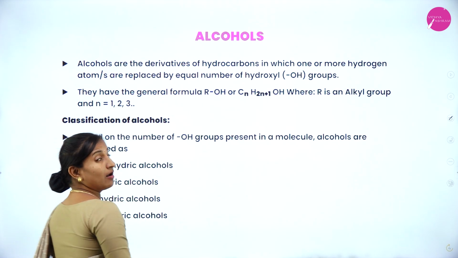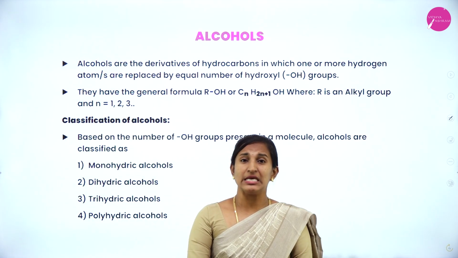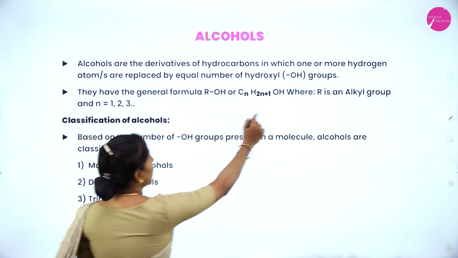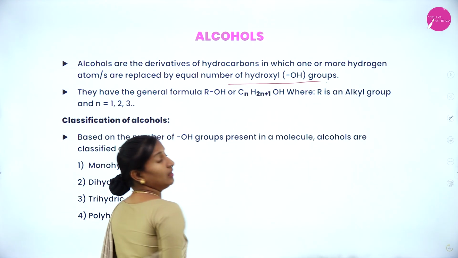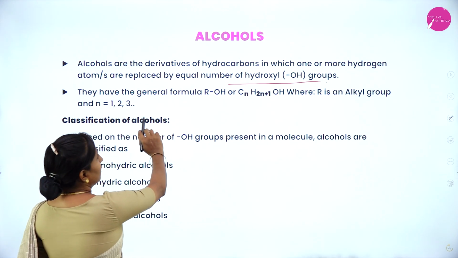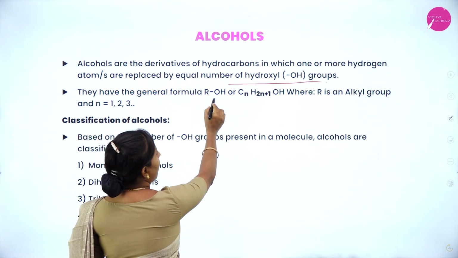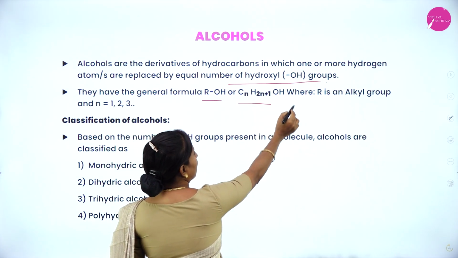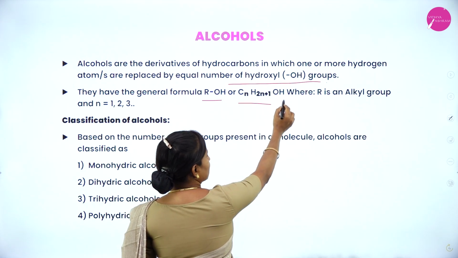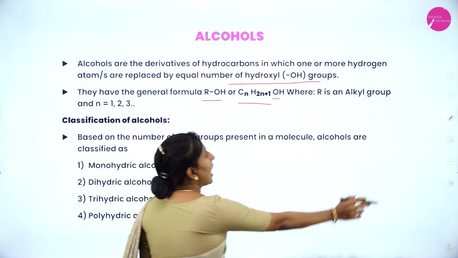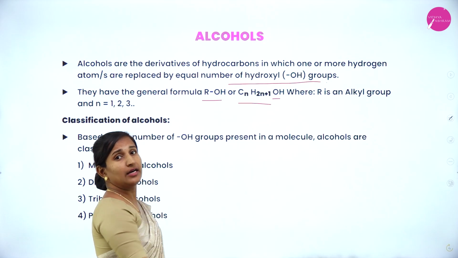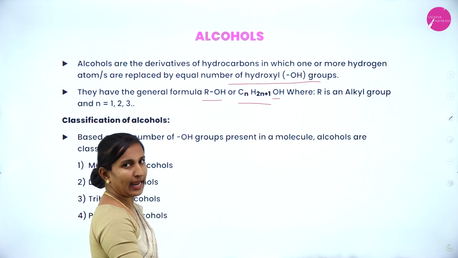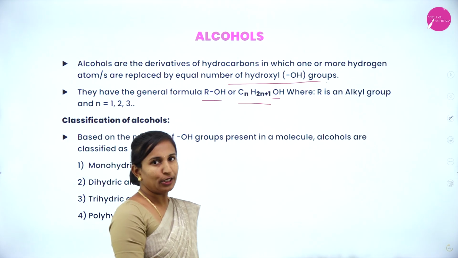Alcohols are the derivatives of hydrocarbons in which one or more hydrogen atoms are replaced by hydroxyl groups. They have the general formula ROH, where R is CnH2n+1. One hydrogen is replaced by an OH group. Here R represents the alkyl group and n is 1, 2, 3 etc., the number of carbons in the alkyl group.